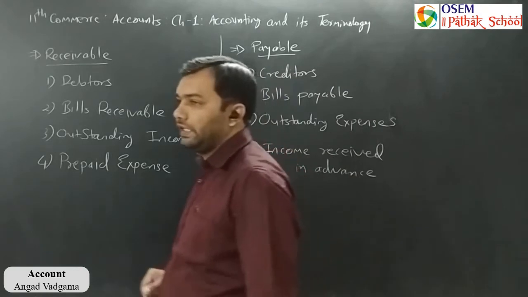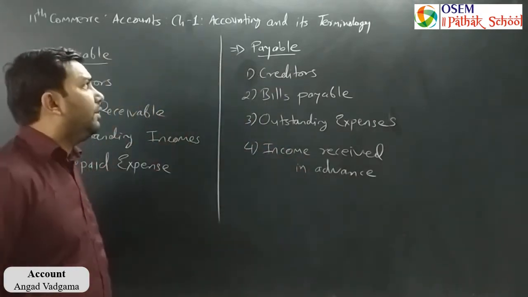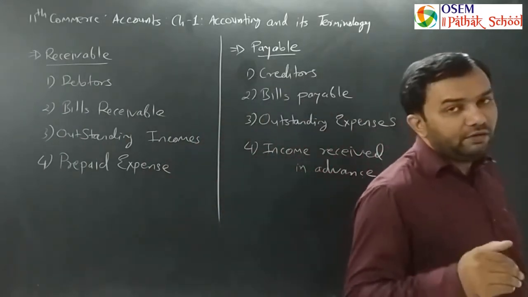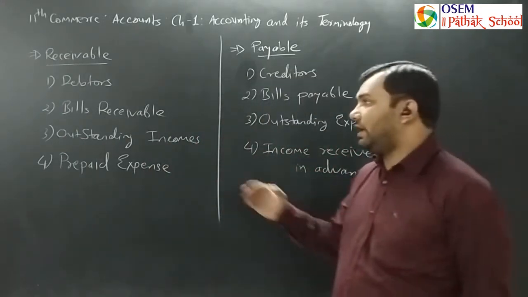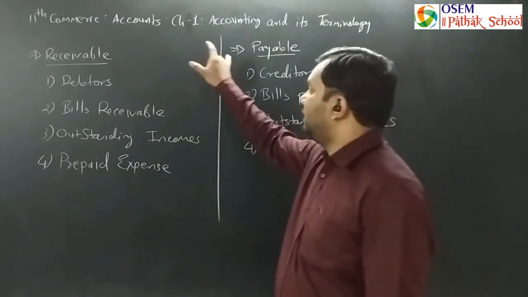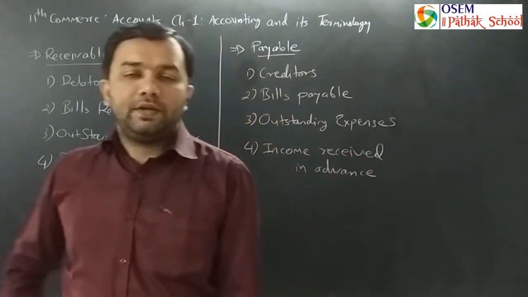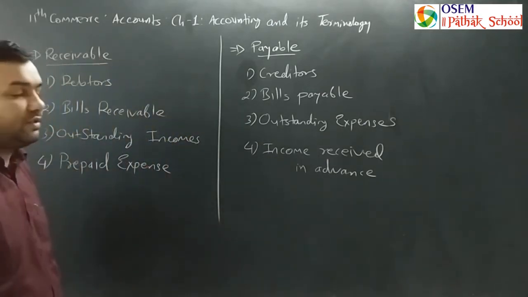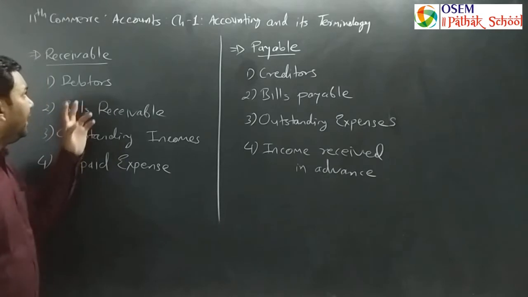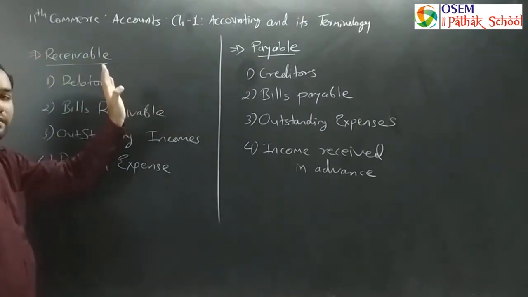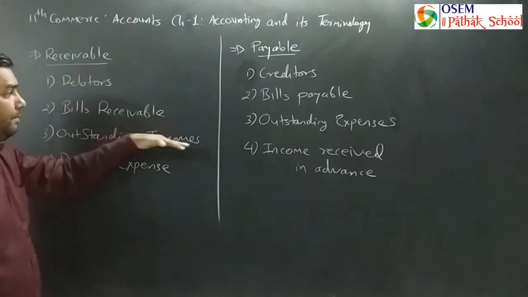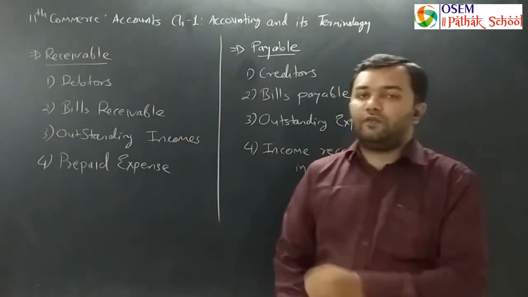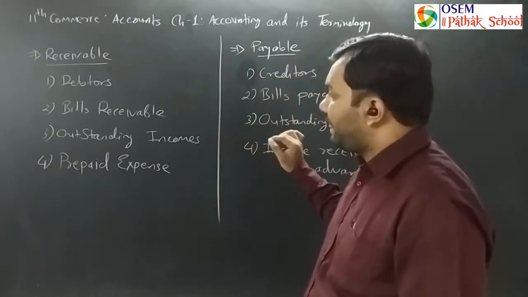Terms from your textbook in chapter number 1, that is accounting and its terminology. So today we are going to know some advanced level of accounting terminology, that are receivable and payable. Mainly there are two terms for today's topic, but both consist of several other terms, as you can see on the board, and exactly opposite ones. Same as the heading, all the sub-points given under the main heading also have characteristics of opposite terms, such as